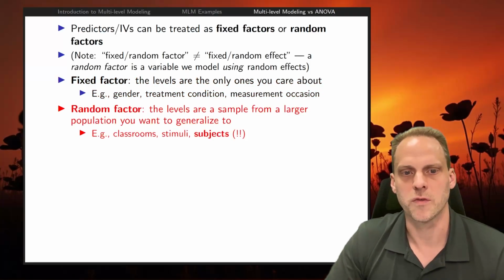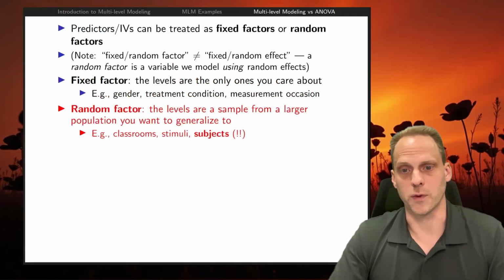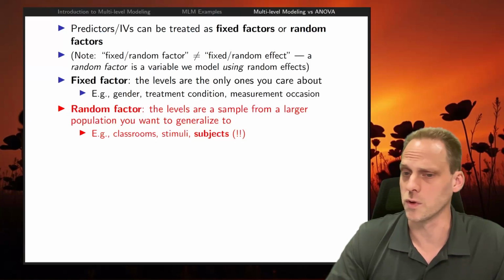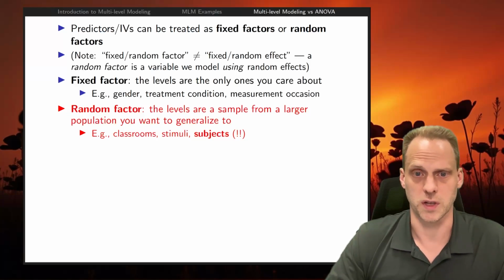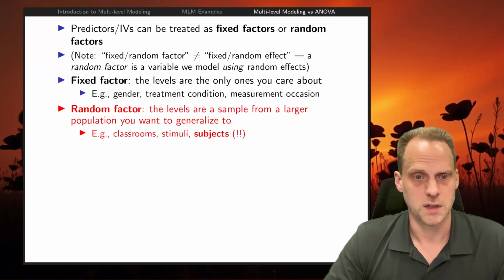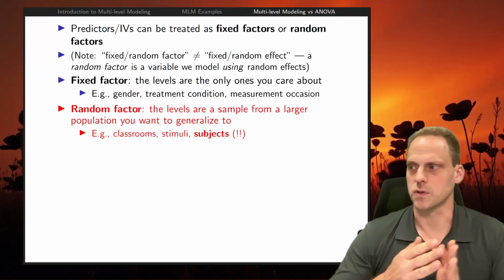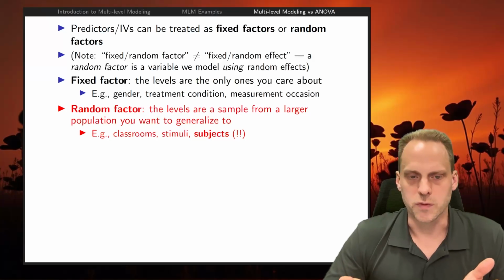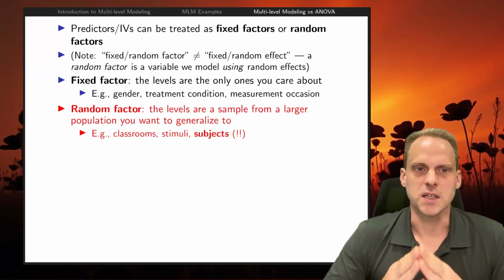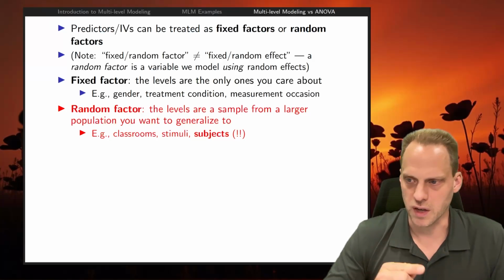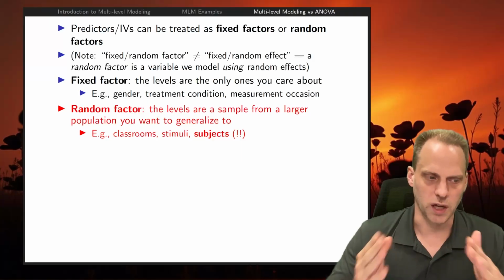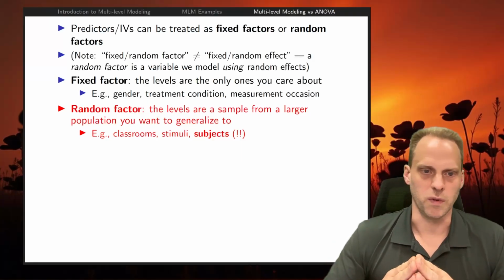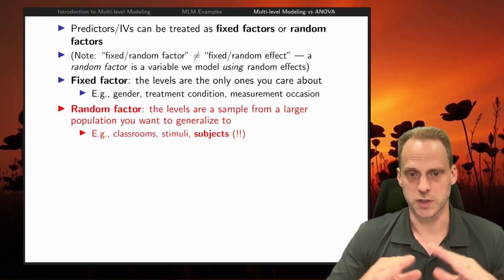A random factor is one of those levels that you assume are a sample from a larger population that you want to generalize to. But there is the key difference, right? So we would use random factors for things like rooms. We have, let's say, 20 classrooms, and we don't actually care that much about these specific classrooms. We think those classrooms are samples from a larger population, right? Then we would treat it as a random factor and would model distribution over it.